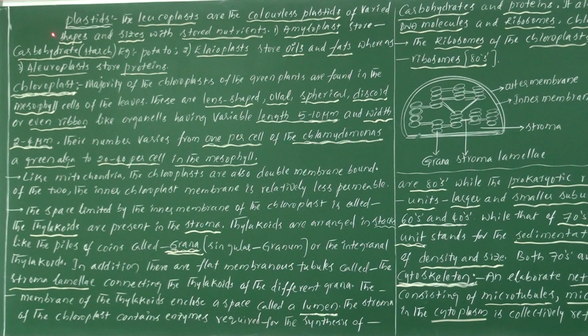Students, now in this video, we are discussing plastids. In plastids, we know very well. So here, what are the plastids? There are three different types of plastids: chloroplast, chromoplast and leucoplast. So in this video, we are discussing leucoplast information and chloroplast information.